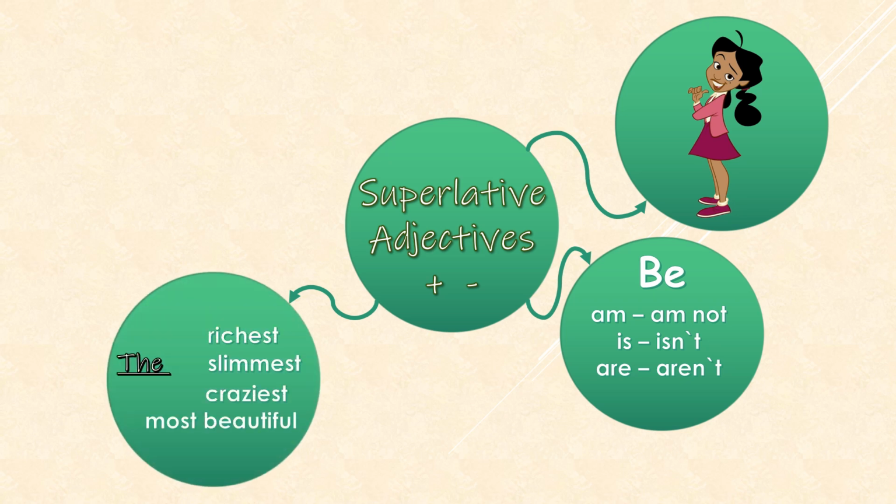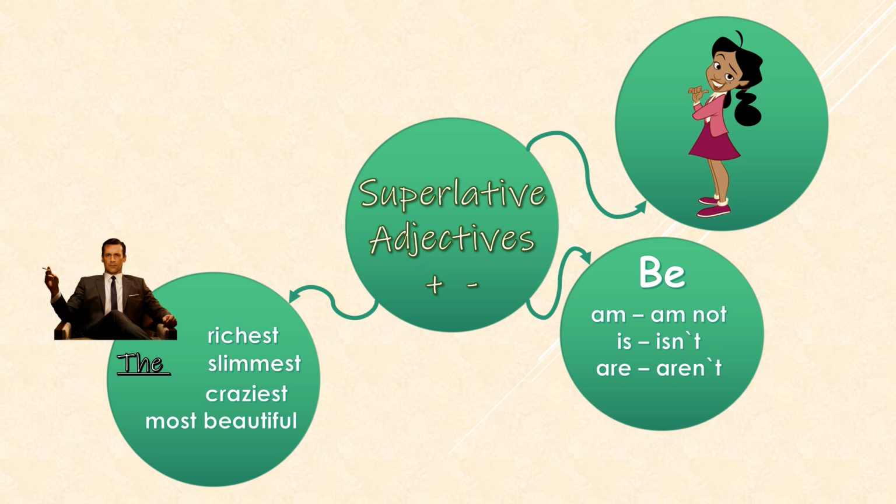But in this case, we're going to use the superlative form of the adjective. So how is that possible? For example, you can say the richest. So rich is a one-syllable adjective. You need to add est at the end of the adjective, and that's all. The richest. Don't forget the word the.